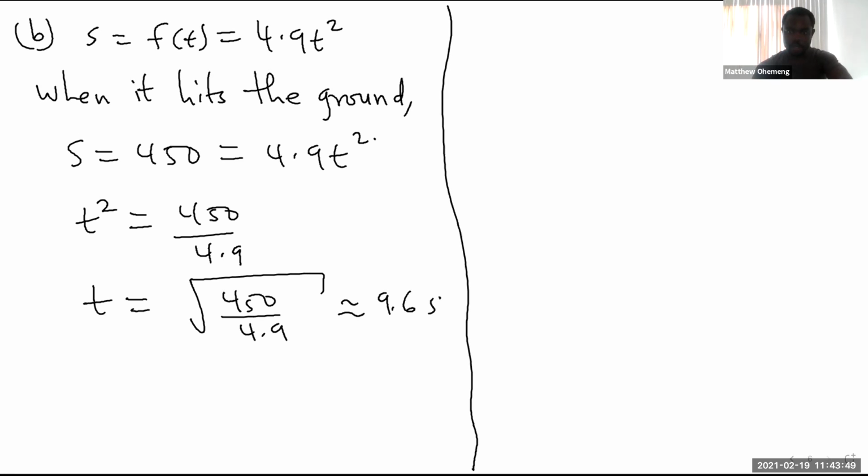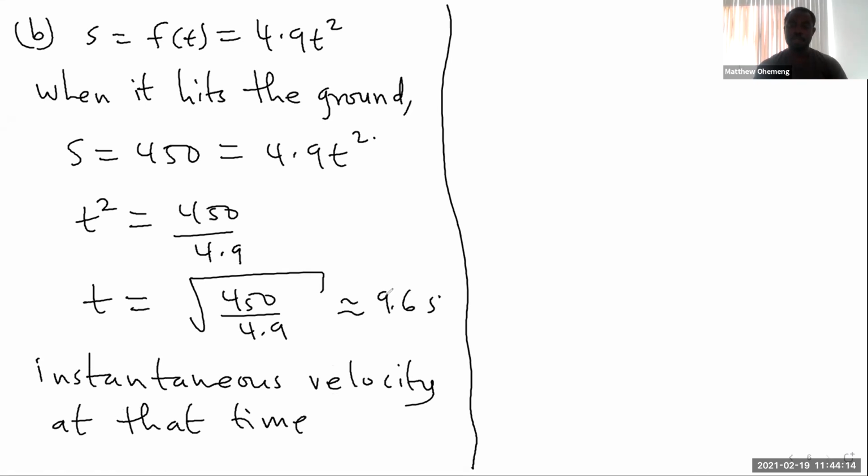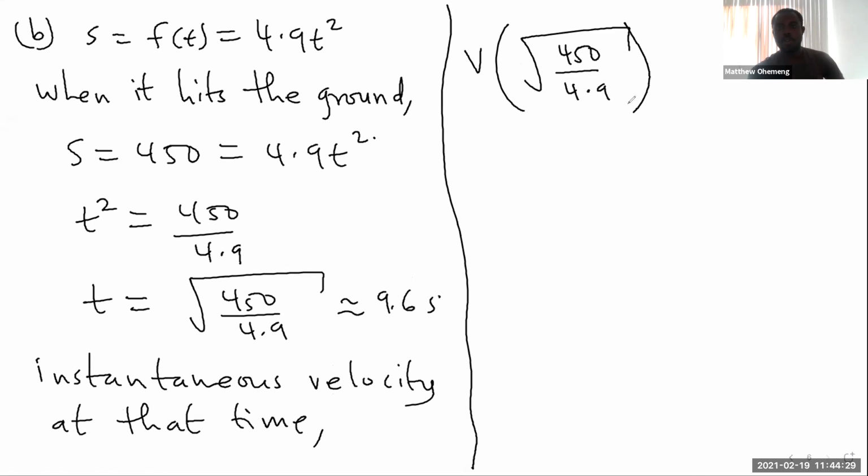Let me see. 4.9, yeah, 9.6 seconds, that's true. Okay, so 9.6 seconds. Now that we have the time, if you want the instantaneous velocity at that time, which is the 9.6 seconds, then you're just trying to find the v of that time. So let me not use the approximation, let me use the actual value. So that'll be equal to what?